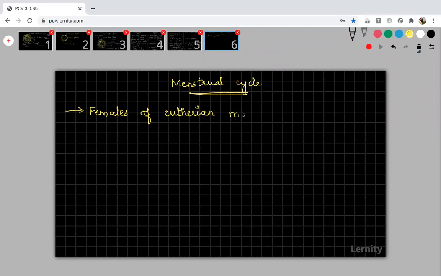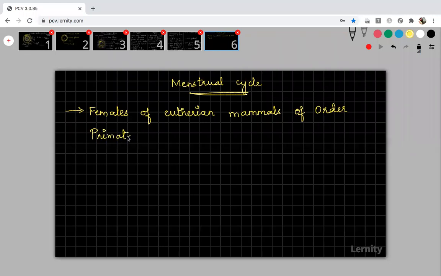So what do you mean by eutherian mammals? The mammals which give birth to young ones are not all eutherian mammals, because many animals give birth to young ones, that is what we call viviparous. But not all of these organisms have this menstrual cycle. So under eutherian mammals, of order primates